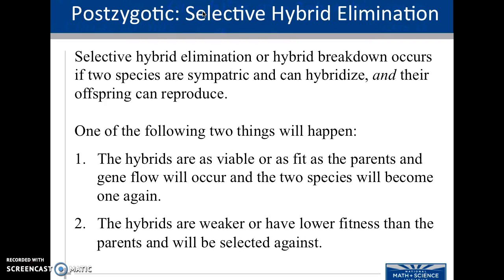Another postzygotic barrier, selective hybrid elimination or hybrid breakdown, occurs if two species are sympatric and can mate and their offspring can reproduce. We see two of the following things happening. The hybrids are as viable or as fit as the parents, and gene flow will occur, and the two species will become one again. Essentially, it never makes it far enough away from the original species to become a new species.